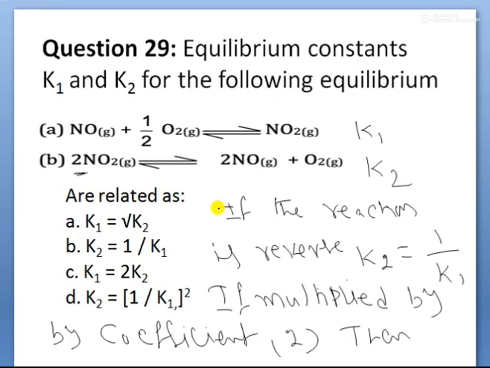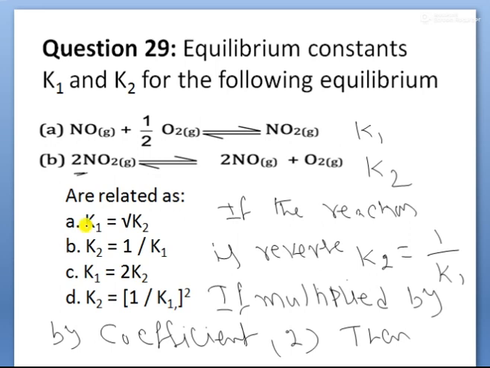So now, children, observe the options here. K1 is equal to 1 by root K2. K2 is equal to 1 by K1. K1 is equal to 2 by K2. Here K2 is equal to 1 by K1 square is given. So the resultant equation here is K2 is equal to 1 by K1 square.